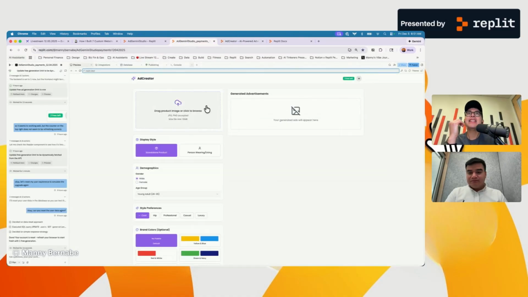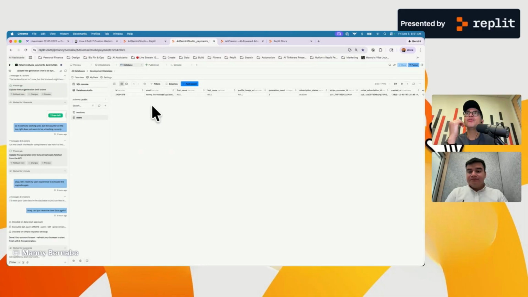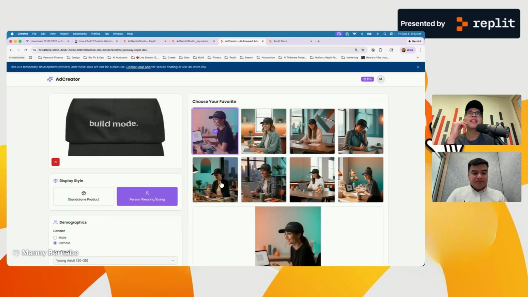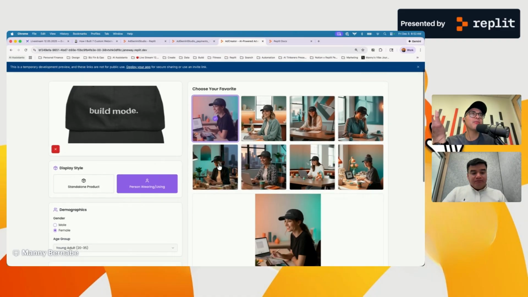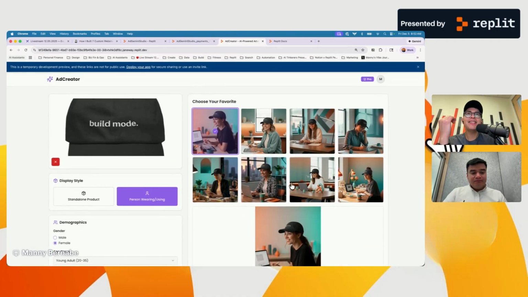And again, in Replit I've got the database for that. I've got the users here. I'm the user here. You can see that I'm active. I have a generation count, so I can see how many images have been generated. I think that's really neat. So let's go back here, and awesome. Yeah, I'm back up and running. Isn't this so cool? I think this is amazing.